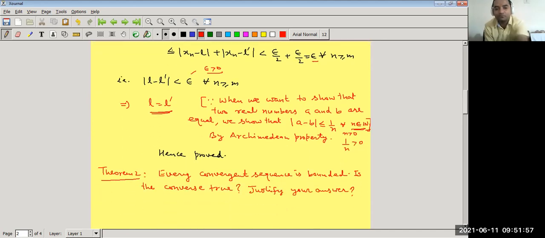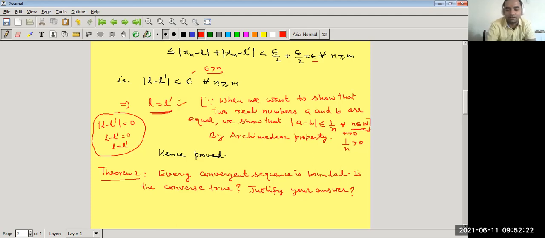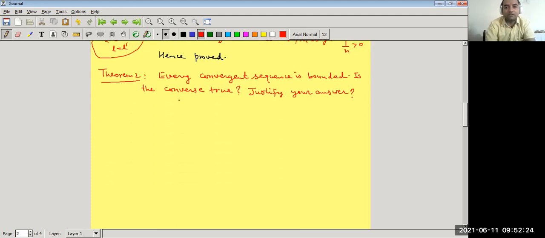In some books it is written that because epsilon is an arbitrarily small number, we can take mod of L minus L dash equal to 0, and mod of 0 is 0, so L minus L dash must be equal to 0. So L is equal to L dash. You can also prove it like this, but by using the Archimedean property, we can show that L is equal to L dash. Hence, if a sequence is convergent, then it converges to a unique limit.